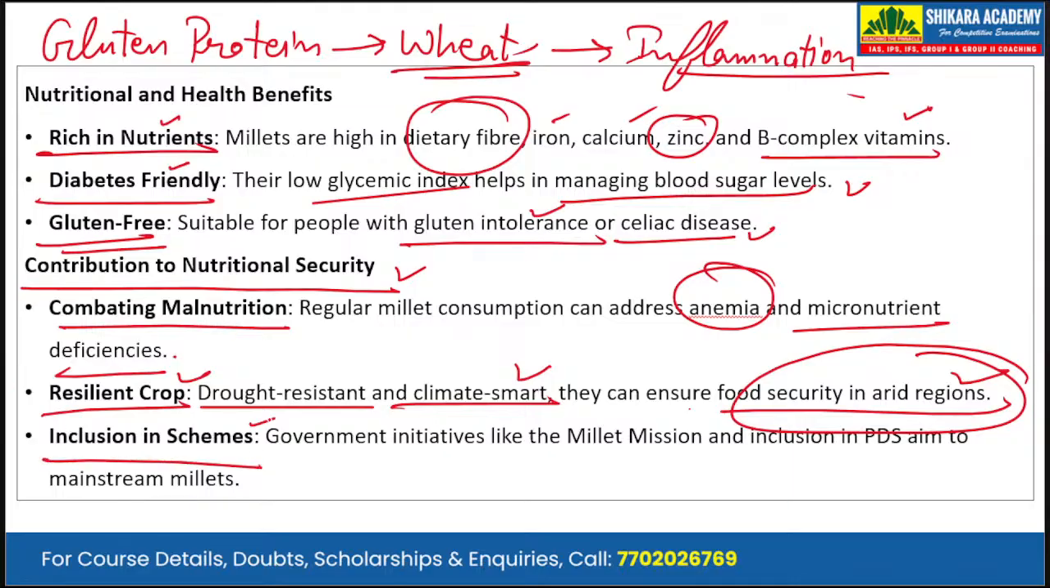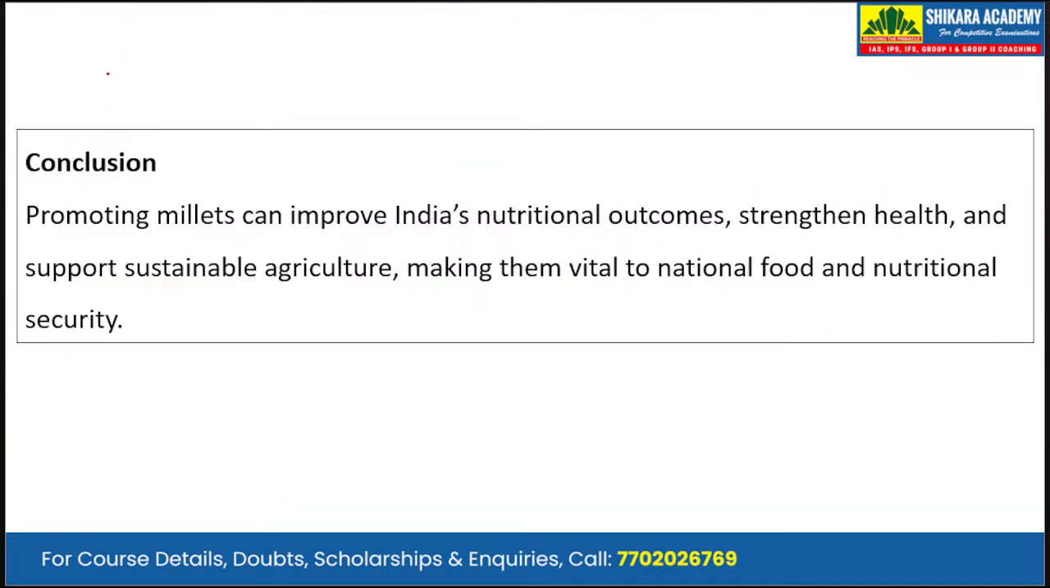Then the inclusion in schemes. Government initiatives like the National Millet Mission and its inclusion in the public distribution system aim to mainstream millets. So the government over the last few years is trying to mainstream millets by launching the millet mission as well as by including millets in the ration shops or the public distribution system.